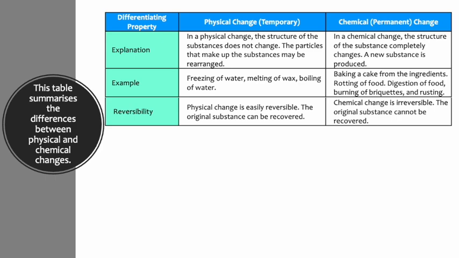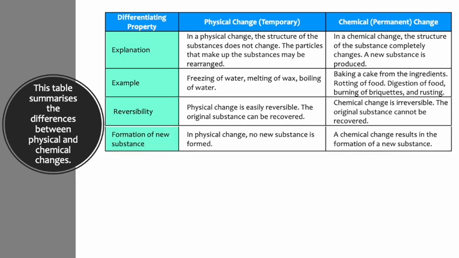Reversibility. Physical change is easily reversible. The original substance can be recovered. Chemical change is irreversible. The original substance cannot be recovered. Formation of a new substance. In physical change, no new substance is formed. A chemical change results in the formation of a new substance.